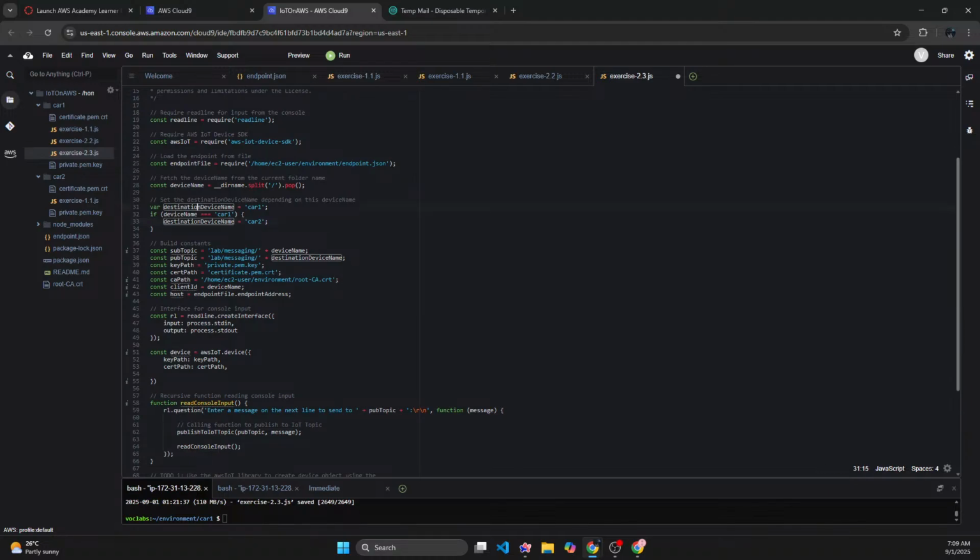As for the destination device name, it's going to be car1 by default. If the device name is car1, then the destination is car2, because if it is car1, it's going to subscribe to car2. And if it is car2, then it's going to subscribe to car1. Pretty creative way of doing it, I guess.